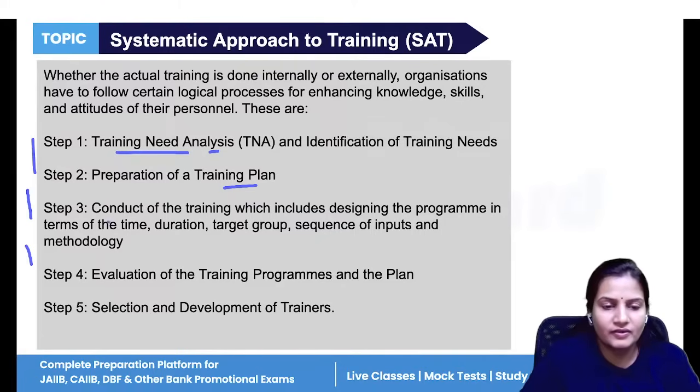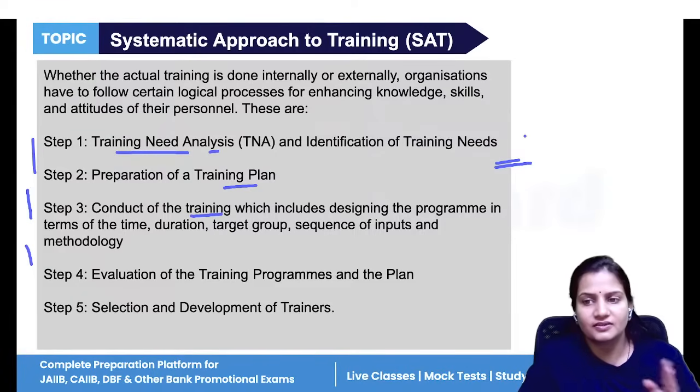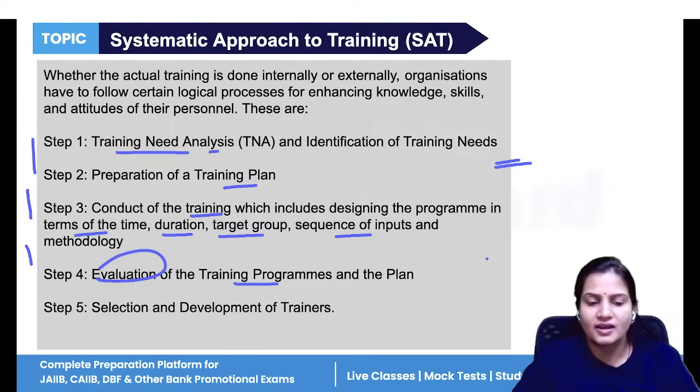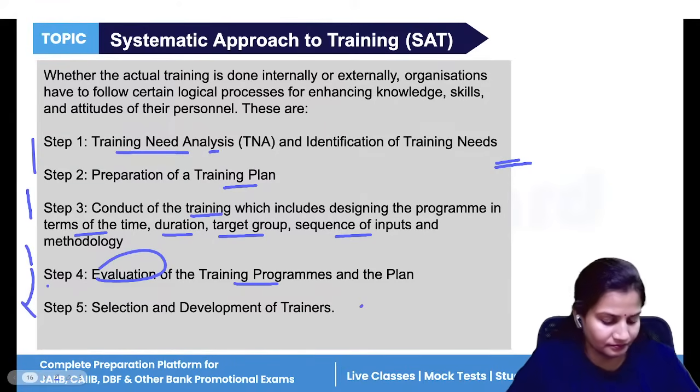After that, in step 3, you will decide for how long and in how many hours we have to provide this training, who is the trainer, and who are the trainees. So this is in terms of time, duration, target group, and sequence of input. After that, you will do the evaluation of training programs, and at last you will select and develop the trainers. That is all in 5 different steps.